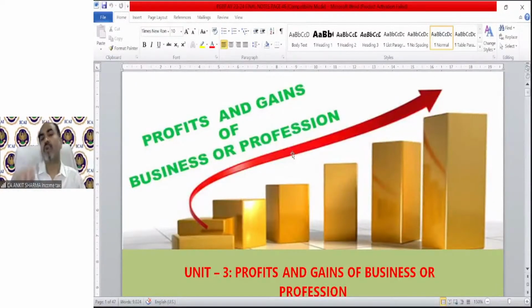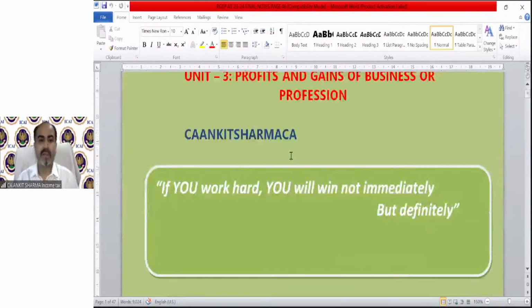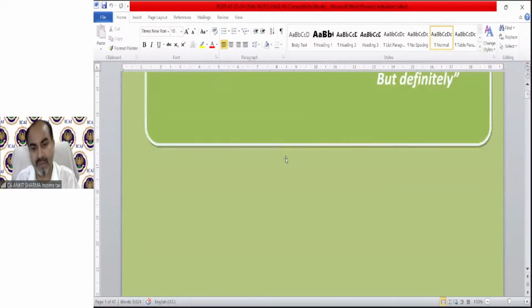We can plan to go to Mars even. So that is a very simple thing. Study at home is very simple. You have all the facilities, all the privileges. You just need to read or learn the provision. If you are focused, disciplined, and ready to work hard, everything is very simple. If you work hard, you will win, not immediately, but definitely. To becoming a CA, there's a very good mantra: work hard, keep working hard, and you will achieve your goal, not immediately even, but definitely.